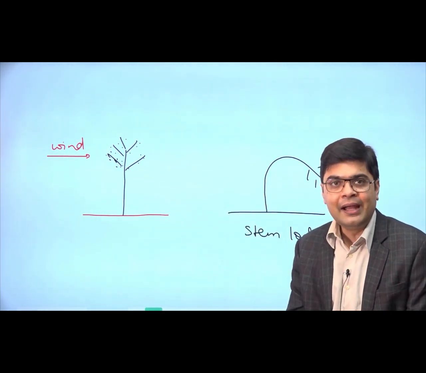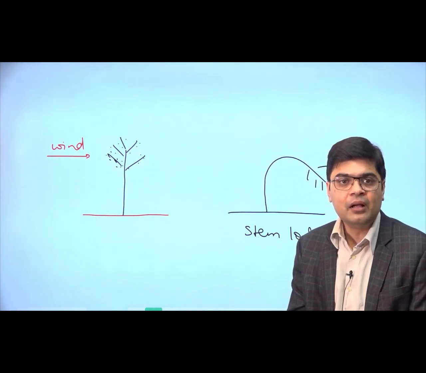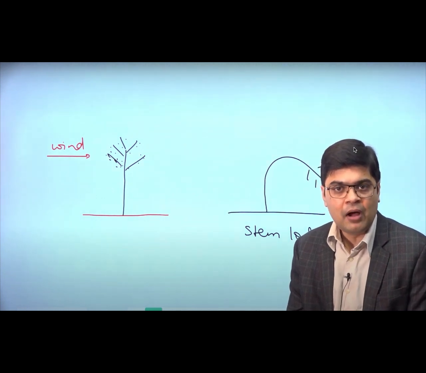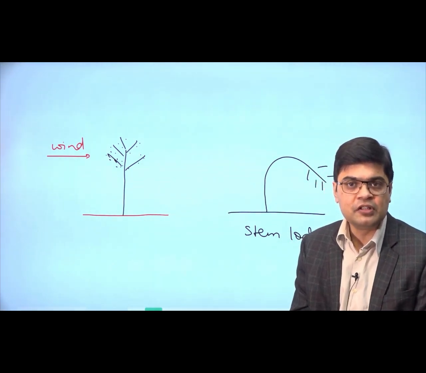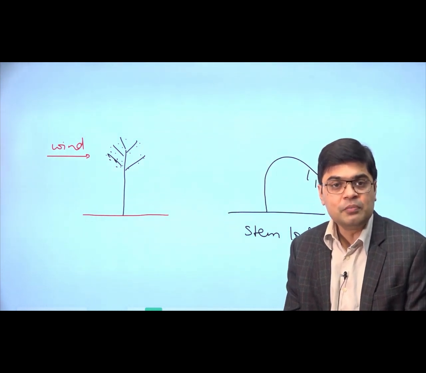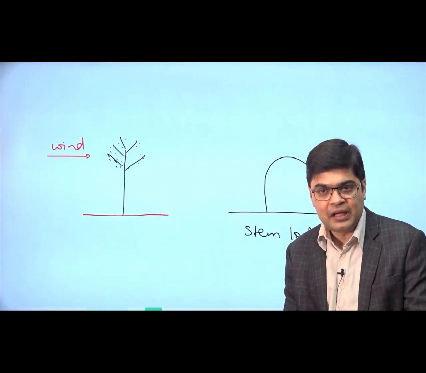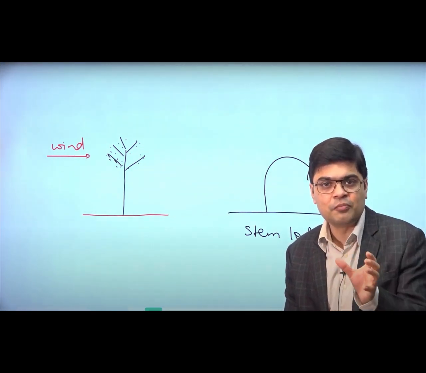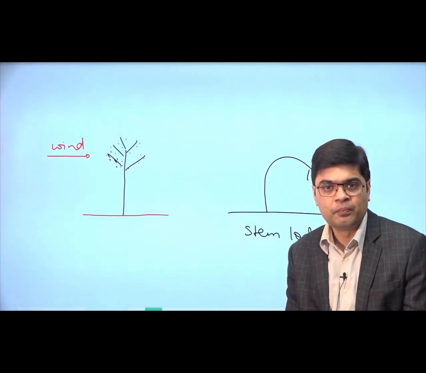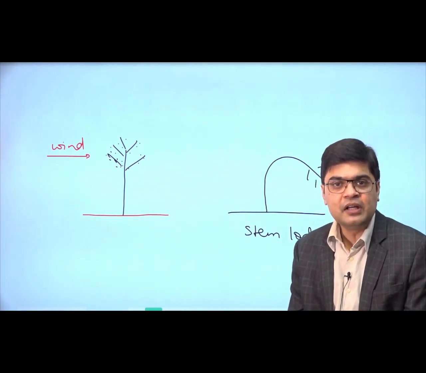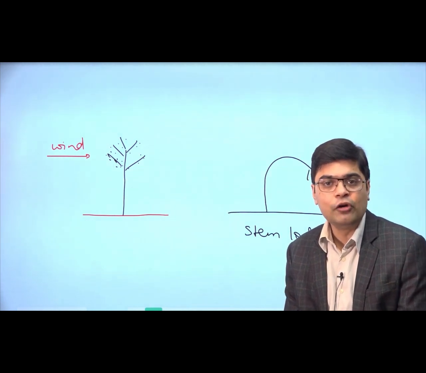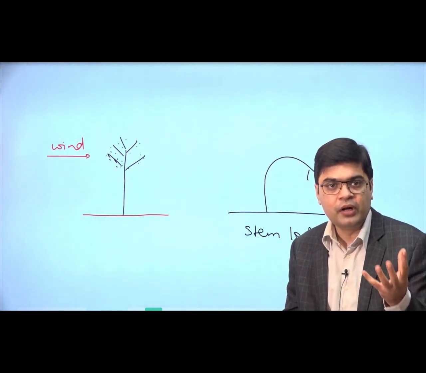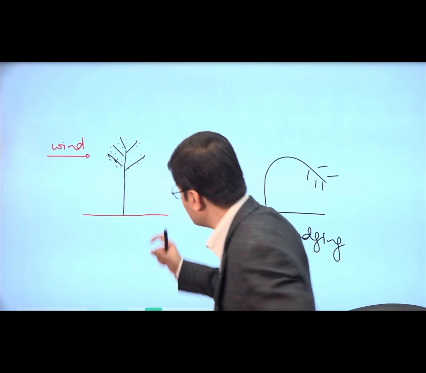Now, with aid from the Rockefeller Foundation, an American breeder, Norman Borlaug, started conducting some experiments in Mexico. He found that there is a wheat variety in Japan, the Norin 10 variety. It is basically a semi-dwarf variety, that means the height of this variety is less. And he was able to identify that certain genes are responsible for this less height of the plant. So he crossed the locally cultivated variety of wheat in Mexico with this Norin 10 variety, and he was able to produce a wheat variety which had a short height.